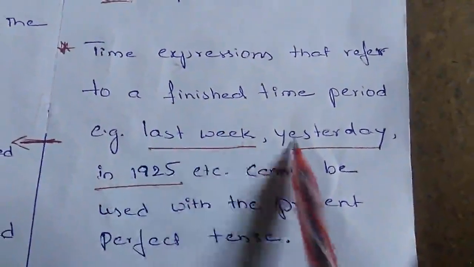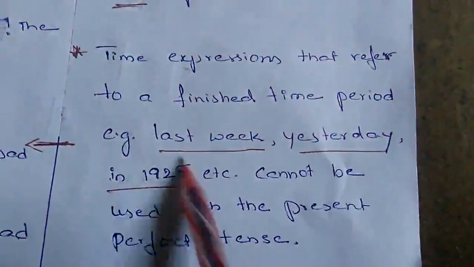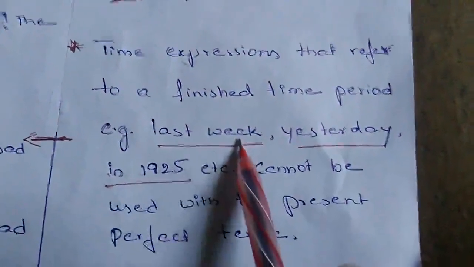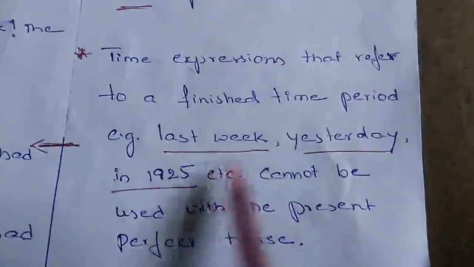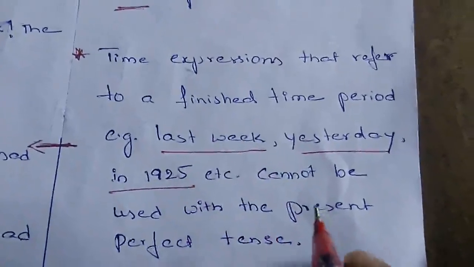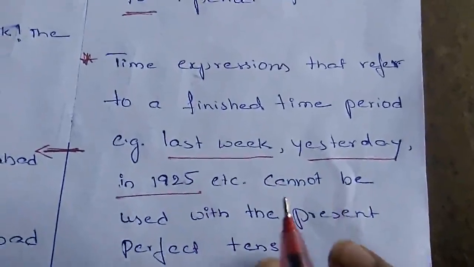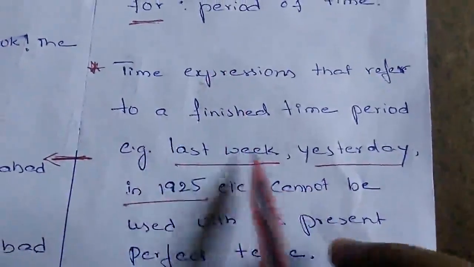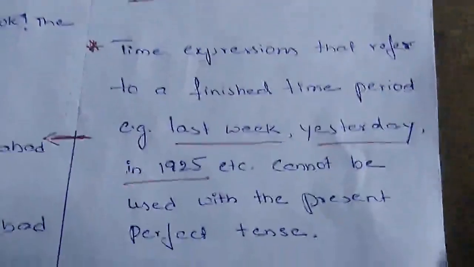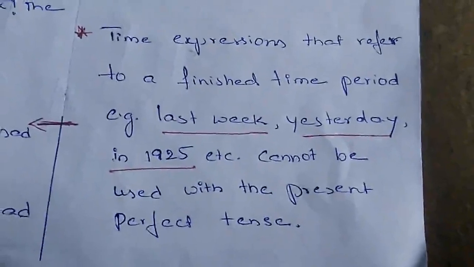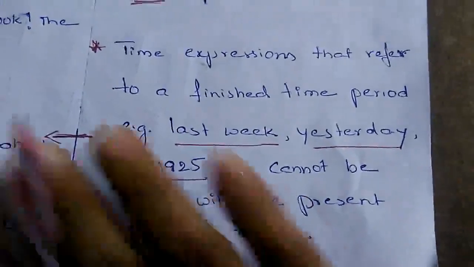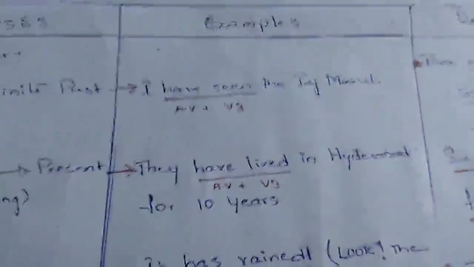We should not use these time expressions in present perfect tense. When there is no particular past time reference, only then do we keep the sentence in present perfect tense. This is one thing we have to remember.